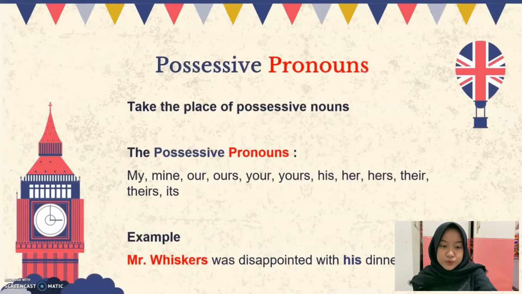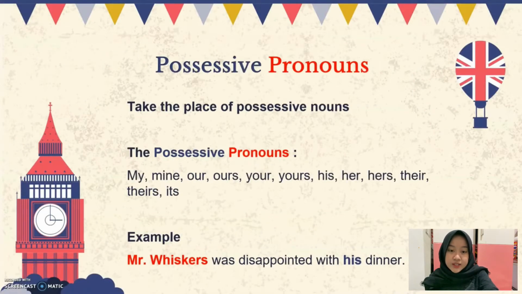Let's continue. Possessive pronouns. They take the place of possessive nouns. Here are the possessive pronouns: my, mine, our, ours, your, yours, his, her, hers, their, theirs, its. Notice that its doesn't have an apostrophe because it would be "it is", so it does not need an apostrophe.